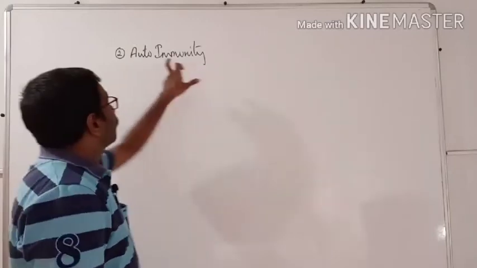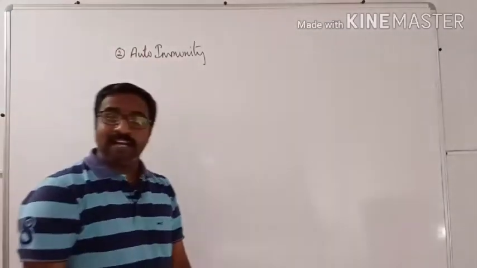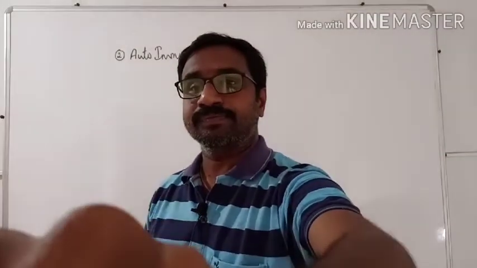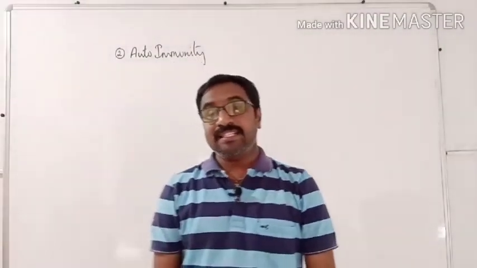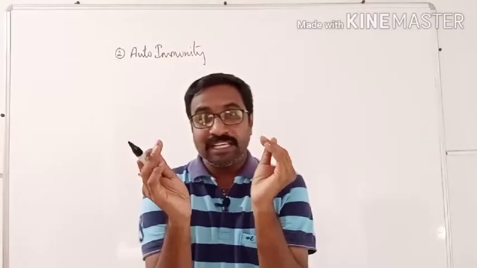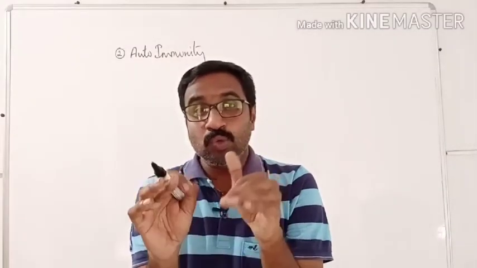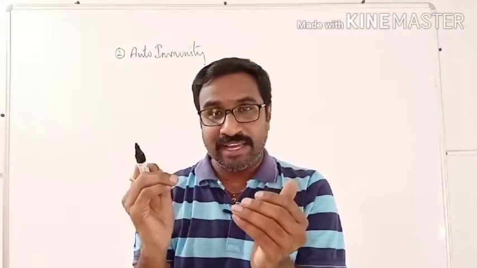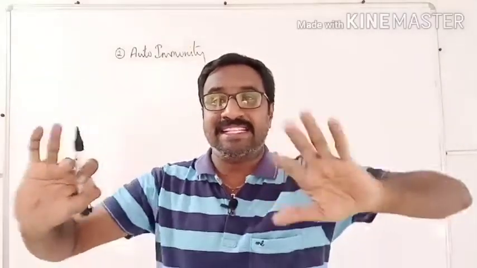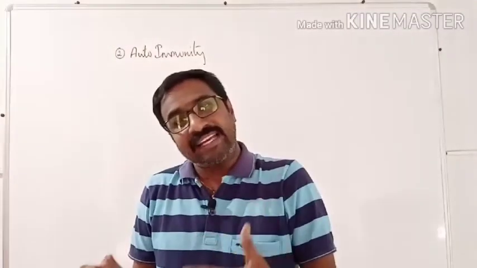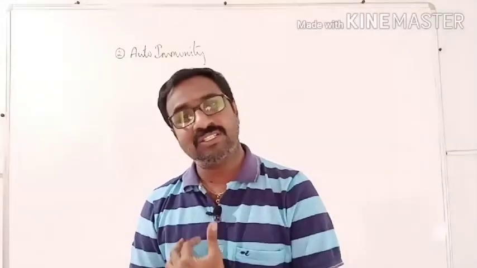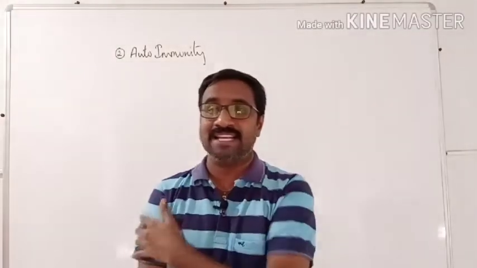So autoimmunity, what is this autoimmunity? It is the condition in which our immune system loses the power of memory between self and foreign antigens, and it will start killing our own immune cells or our own body cells. That is called autoimmunity.